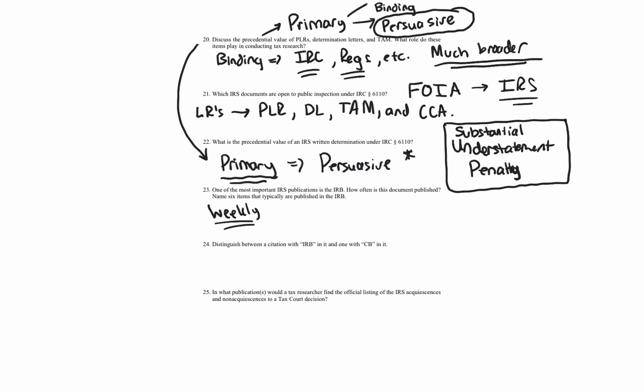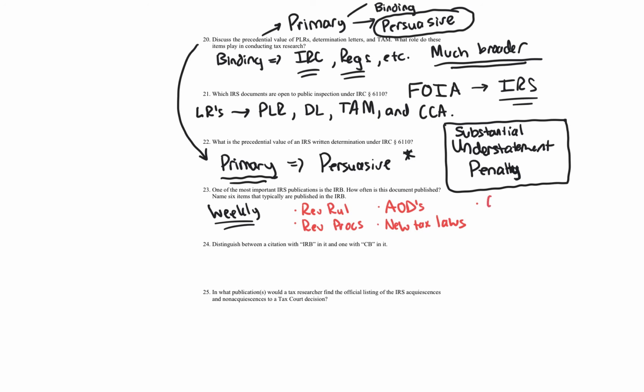So the first thing that's published, going in our list of items, rev rulings. Also, rev procs. IRS acquiescences and non-acquiescences. So those are going to be AODs. We'll talk about those in a moment. New tax laws. If there's any new tax law, like a tax bill, new tax laws are in those IRBs, so the discussion of those.